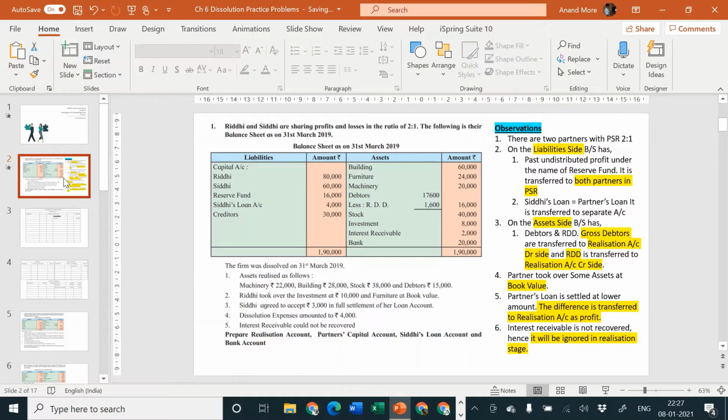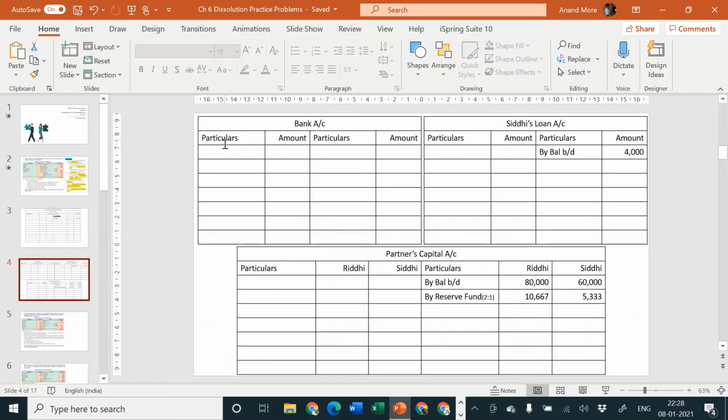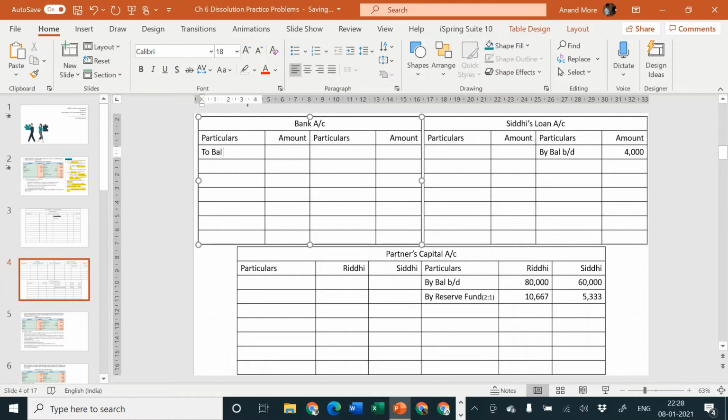Let us consider now the asset side. Building 60,000, furniture 24,000, machinery 20,000, debtors 17,600, stock 40,000, investments 8,000, interest receivable 2,000, and bank 20,000. Out of these different accounts, only bank account is having its own separate ledger account. So we'll go to bank account first and we'll write the balance there. To balance brought down rupees 20,000. Bank account debit side, to balance brought down rupees 20,000.